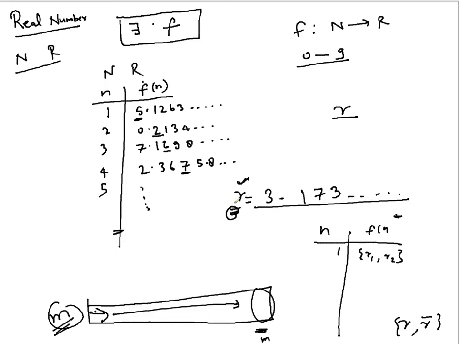You are constructing this real number of infinite length, enforcing that it differs at the first place from the first real number as per the index, at the second place from the second real number, at the third place from the third real number, and likewise.